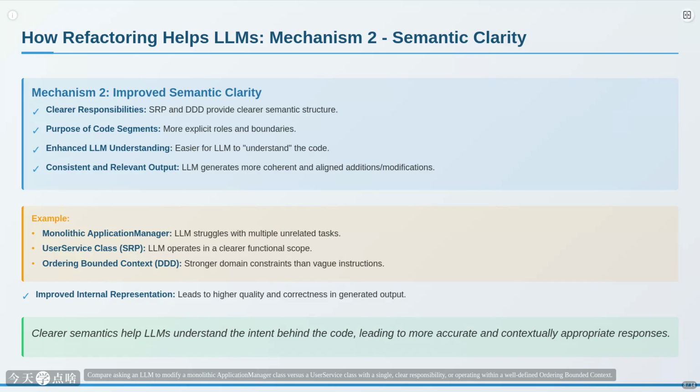Compare asking an LLM to modify a monolithic application manager class versus a user service class with a single, clear responsibility or operating within a well-defined ordering bounded context. The latter provides much stronger context, leading to a better internal understanding of the code and ultimately higher quality and correctness in the generated code.